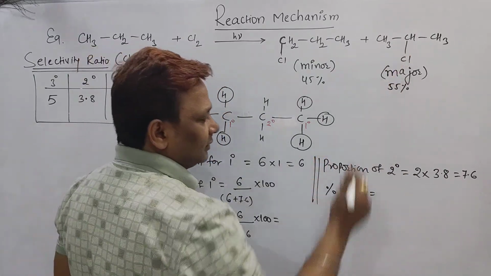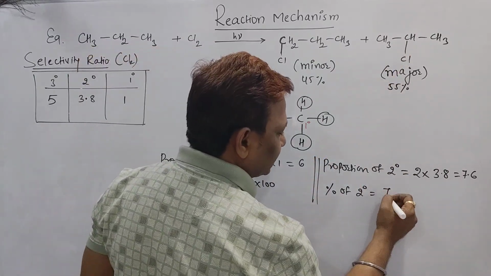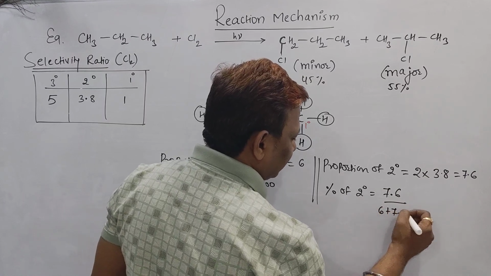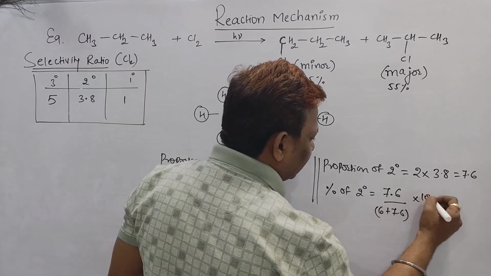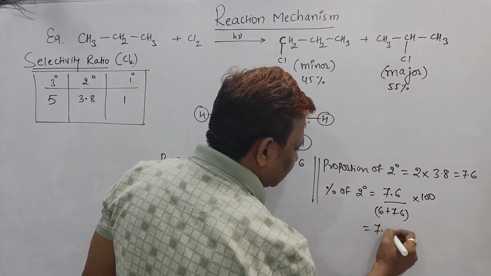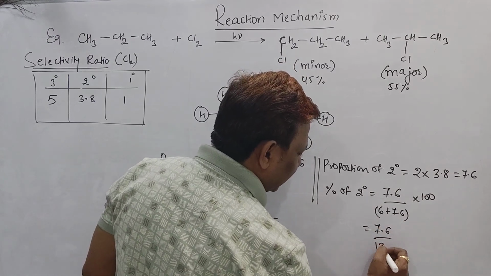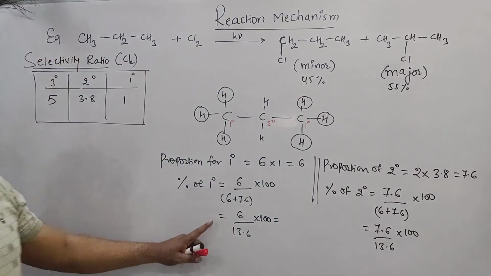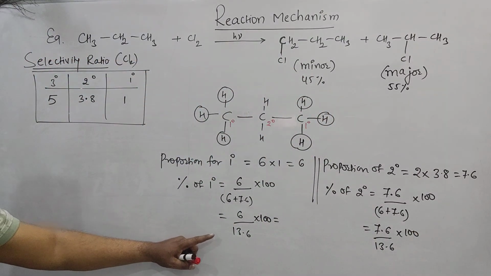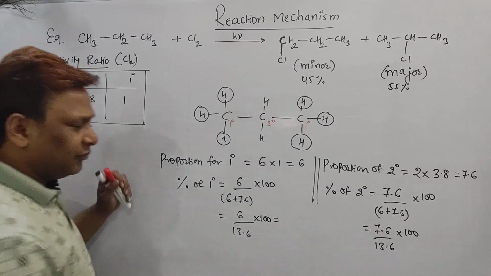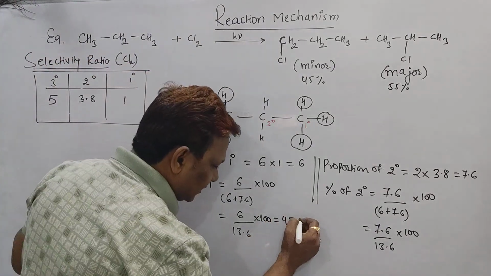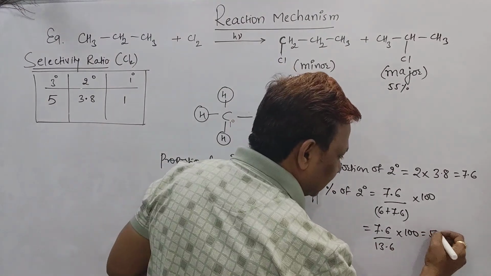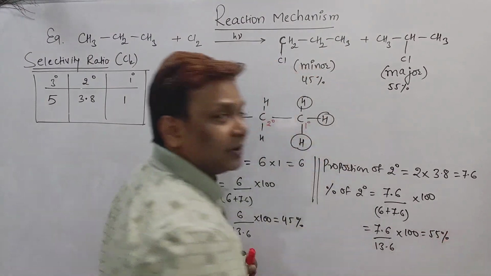This is a secondary. How many? 7.6. Total how many? 6 plus 7.6, into 100. So 7.6 by 13.6 into 100. You can solve it here. 6 by 13.6 into 100. If you solve, we are getting 45%. And by solving this one, I am getting 55%.